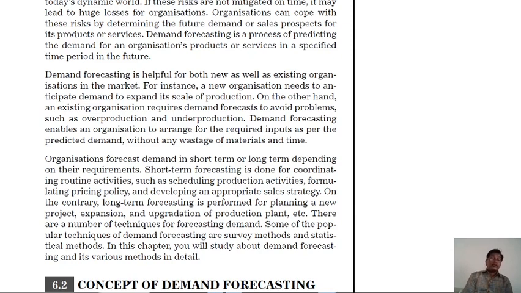On the contrary, long term forecasting is performed for planning a new project, expansion and upgradation of the production plan, etc. There are a number of techniques for forecasting demand. Some of the popular techniques of demand forecasting are the survey method and statistical method.